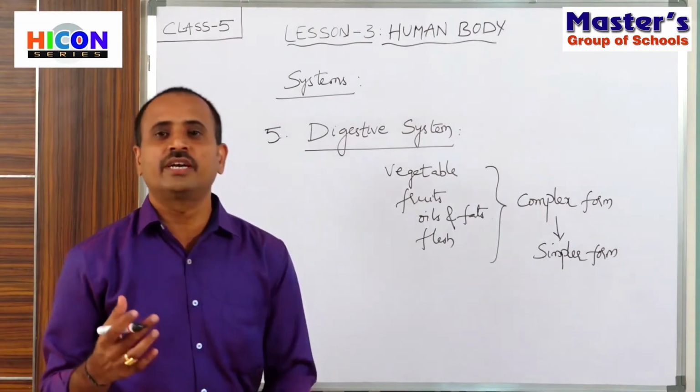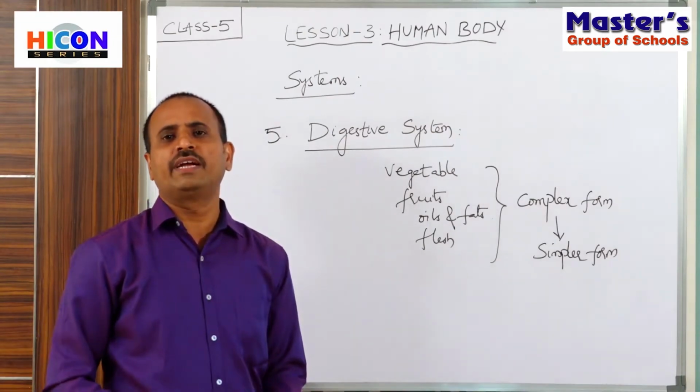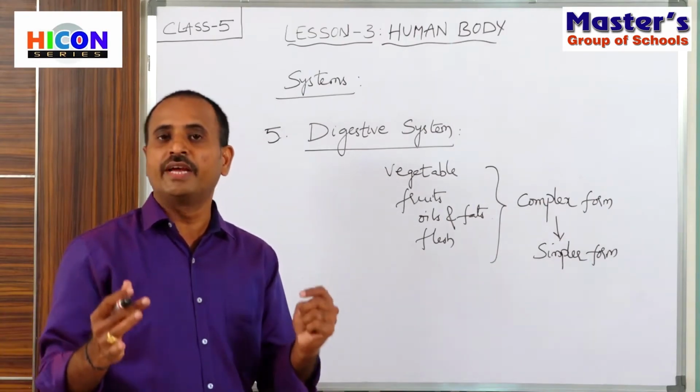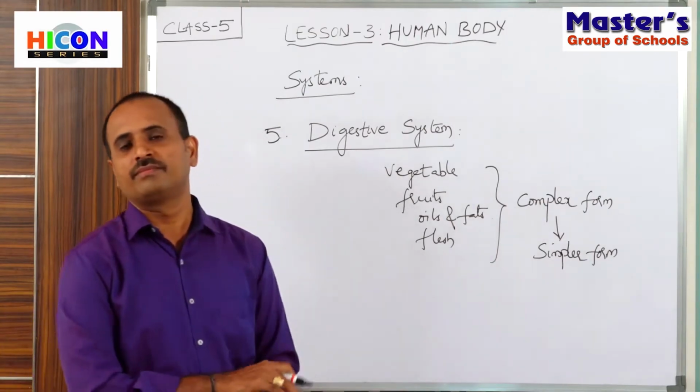So children, do you understand? We eat different types of food items. All those food items which we eat every day are in complex form.